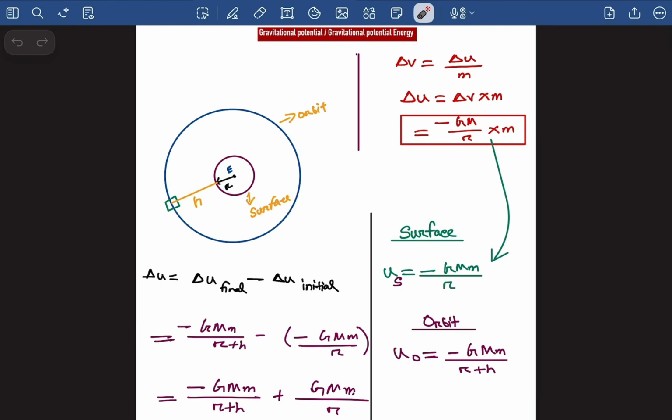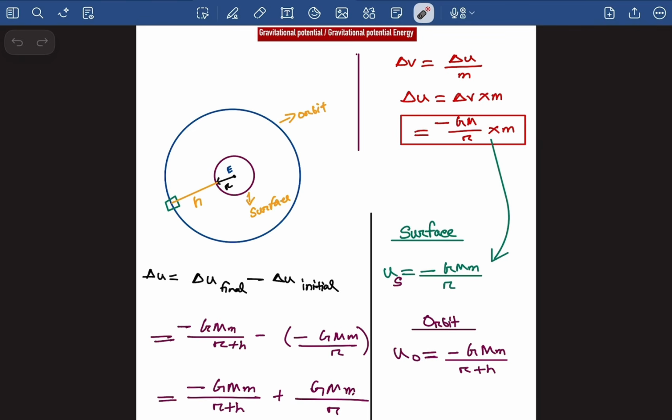Okay, so our gravitational potential energy at the orbit, I mean right here, is going to be minus GMm by r plus h. At the surface it was only r because this was the radius, but right now when it is right here, the radius has become r plus h. So that's why it is minus GMm by r plus h.